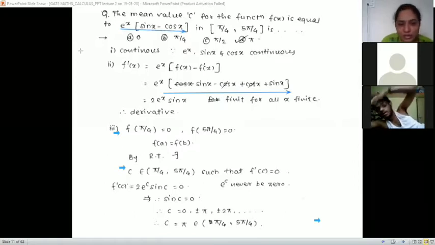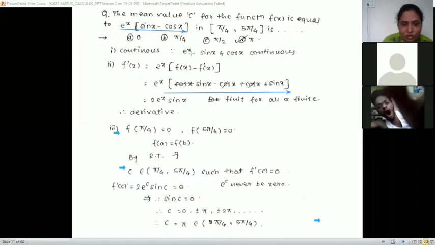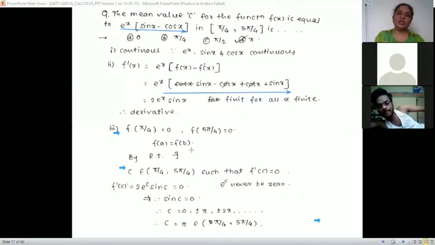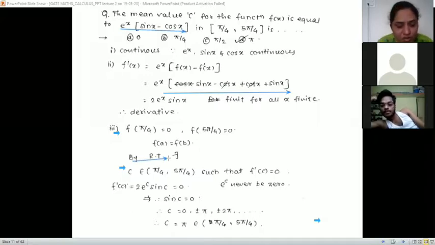So while checking, we get f of pi by 4 is 0, and f of 5 pi by 4 is also 0. That is, f of a is equal to f of b. That is, all the three conditions of Rolle's theorem are satisfied. So what Rolle's theorem says is, there exists a constant c in the given interval such that f dash of c is 0. This is the statement.